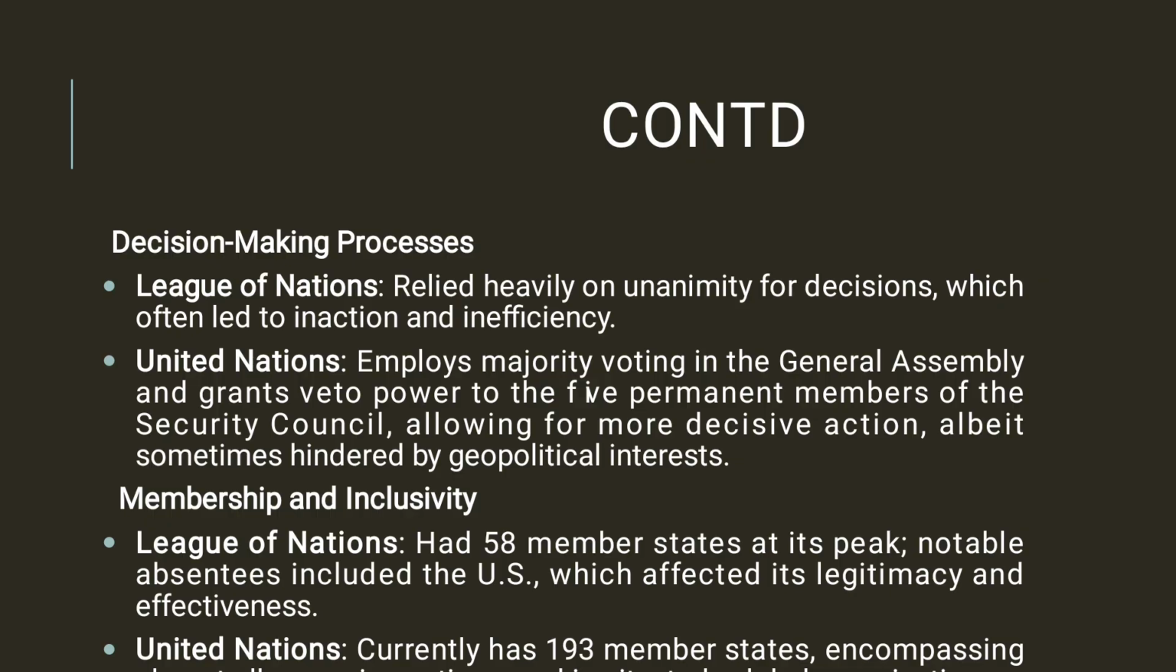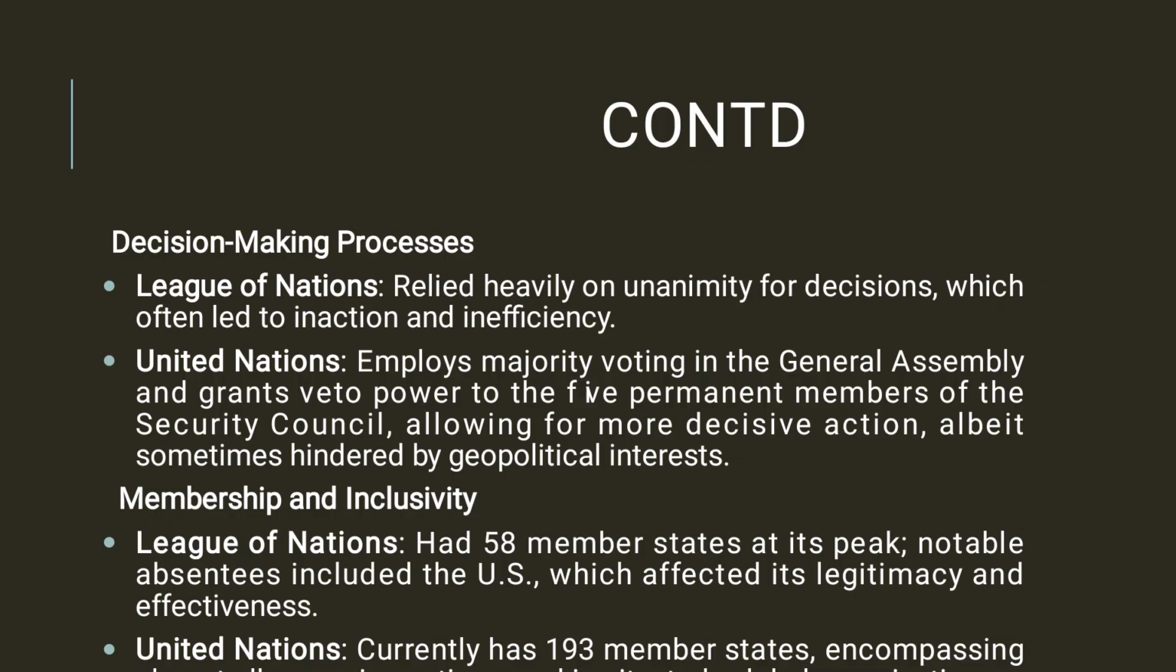The League of Nations lacked a standing military force and depended on collective security agreements, which were often ineffective, as it happens. The United Nations has the authority to deploy peacekeeping missions and authorize collective military action through the Security Council, providing a more robust mechanism for conflict resolution.